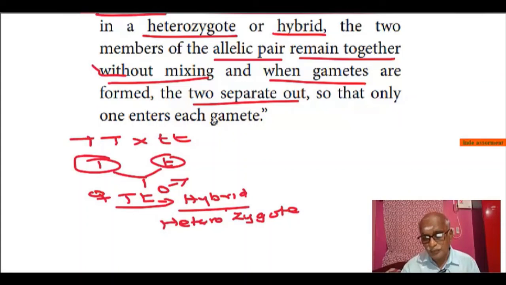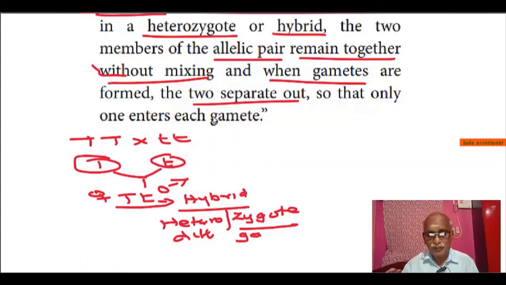Hetero means different, and zygote refers to the gametes. So they form different types of gametes, so we call them a heterozygote. At the same time, we call it a hybrid because it has characters from both parents, two different types of parents. So now come to the law.